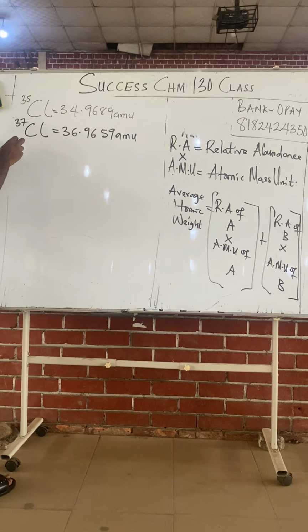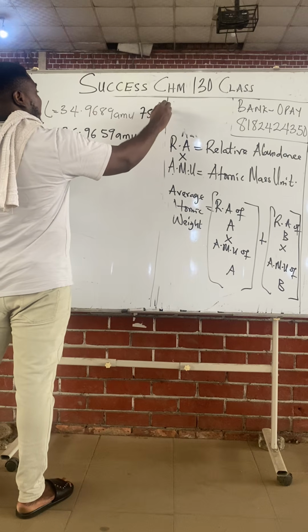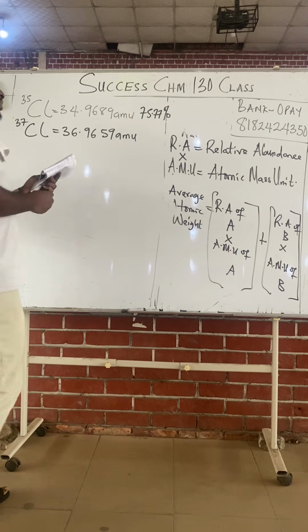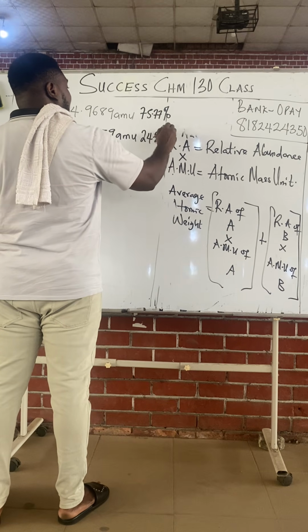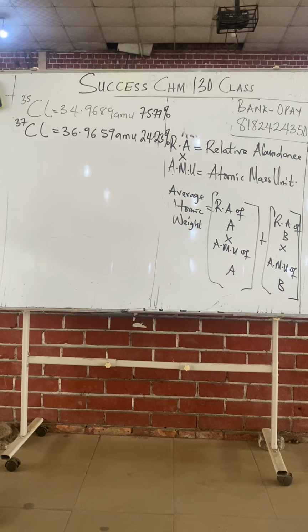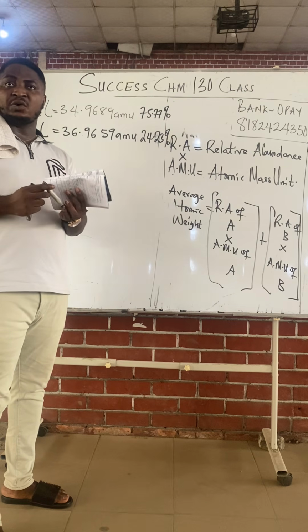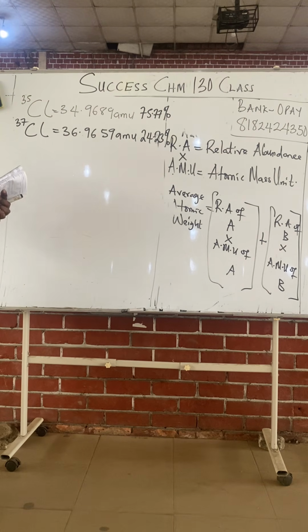Given that their relative abundances are 75.77% and 24.23% respectively, calculate the average atomic mass of chlorine.